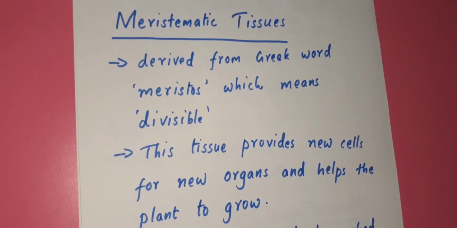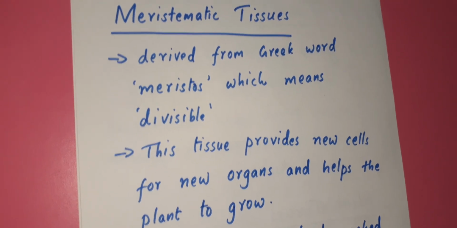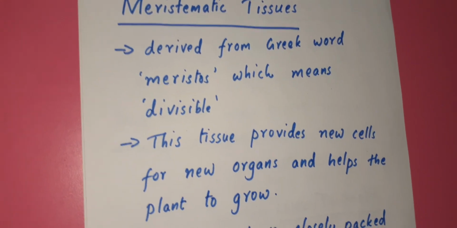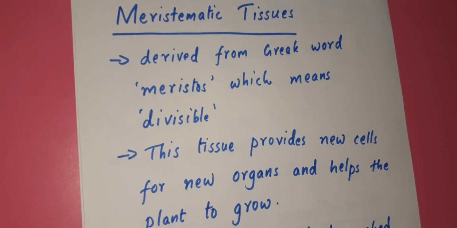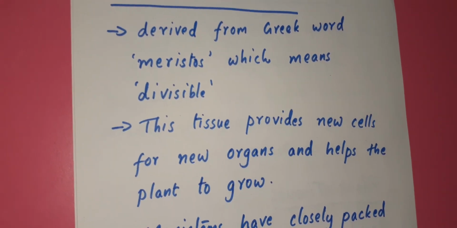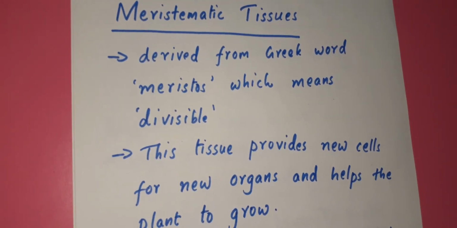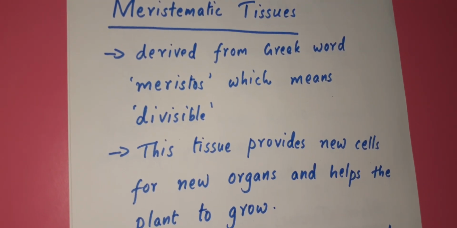First, we will see from where the name came. The name is derived from the Greek word meristos, which means divisible. So from the name itself, you can understand which type of group of cells. The cells which can divide, divisible.